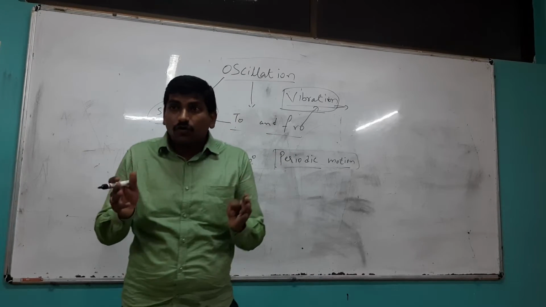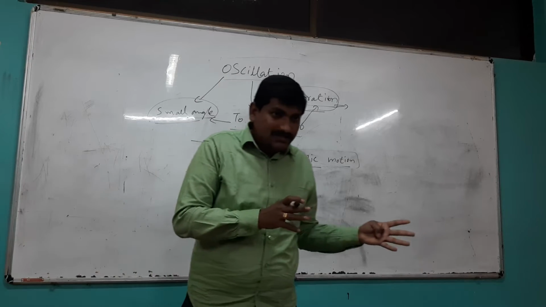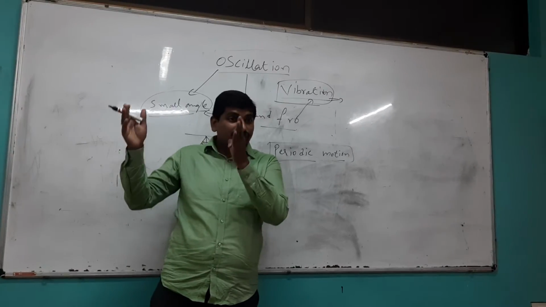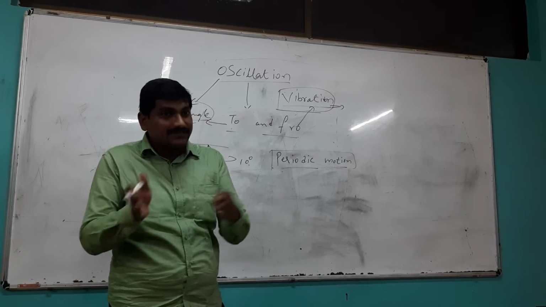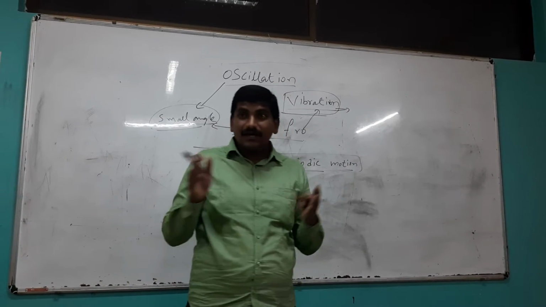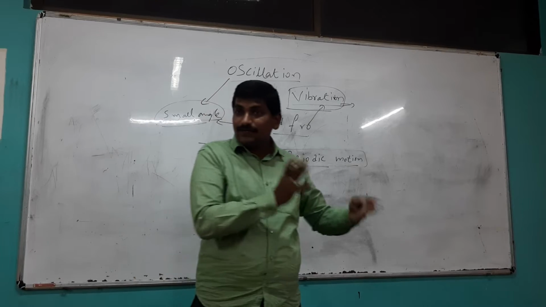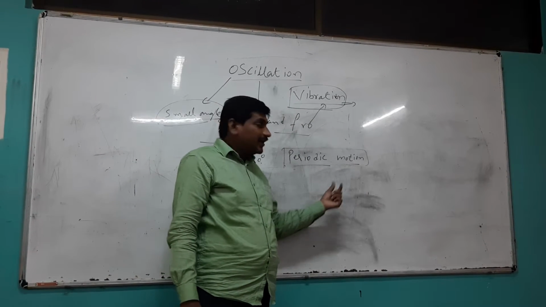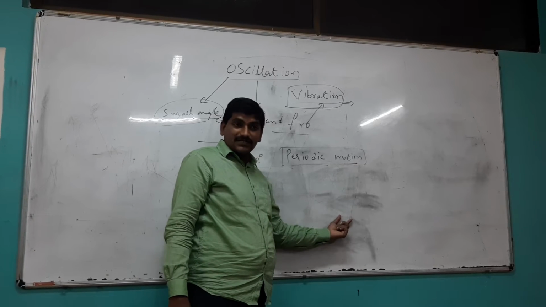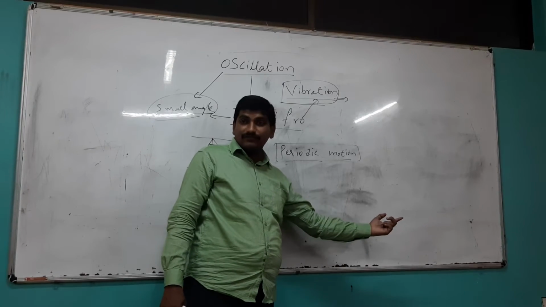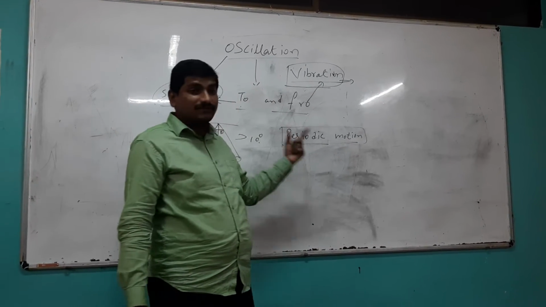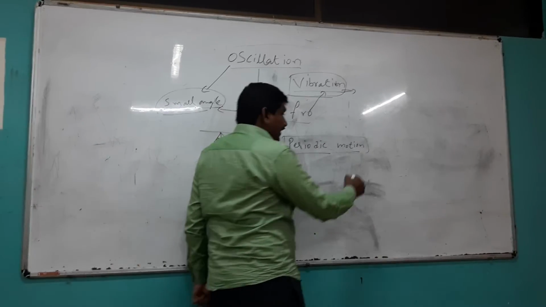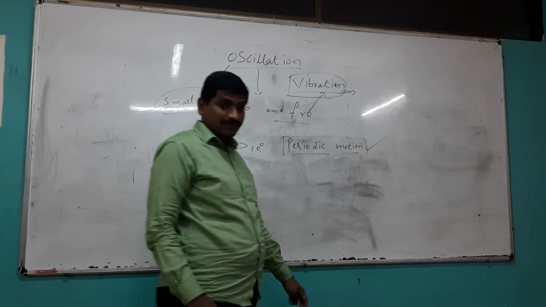Why do we call it physics period, chemistry period, maths period? Because each duration of time interval repeats the same, with the same amount of time. That's why it is called periodic. Any motion which repeats in equal intervals of time, or repetitive motion in equal intervals of time, is called periodic motion.